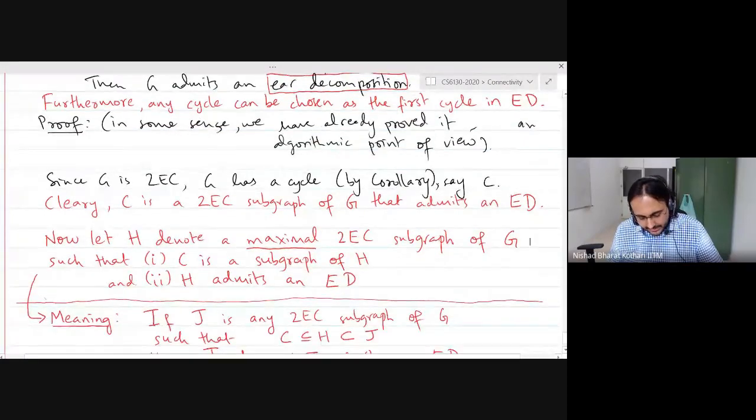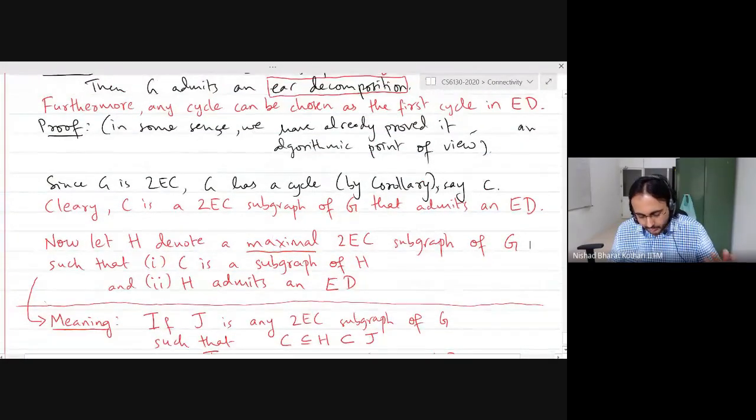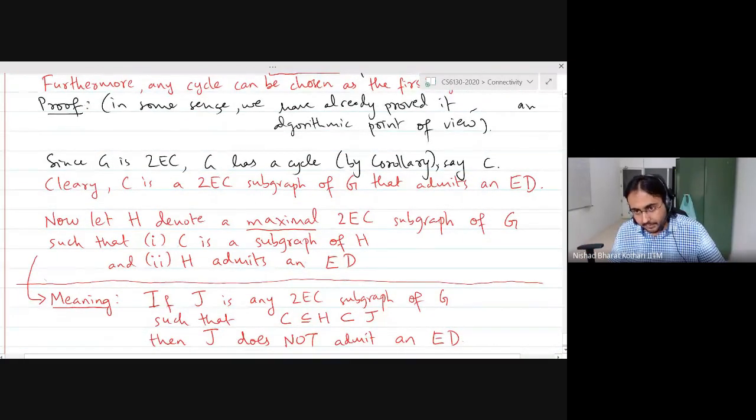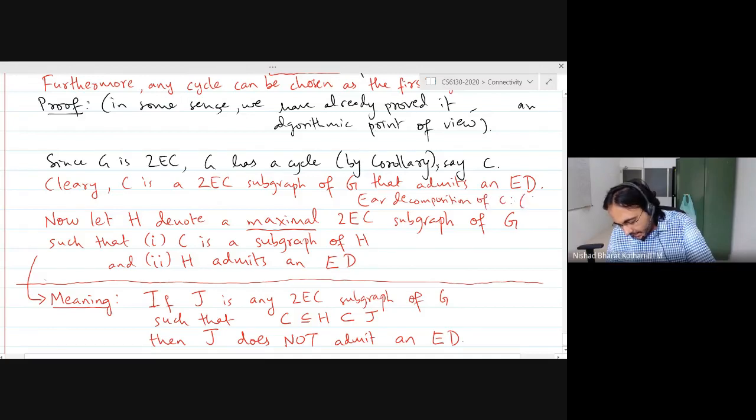Okay. And then I erased some things because I want to make things a little bit more precise. So since the graph is two-edge connected, the graph has a cycle. I'm going to pick any cycle, say C. C is our cycle. So what can we say about C? C is a two-edge connected subgraph, right? Because it is a cycle, and it admits an ear decomposition. Why does C admit an ear decomposition? Well, the ear decomposition of C is just the cycle C itself, right?